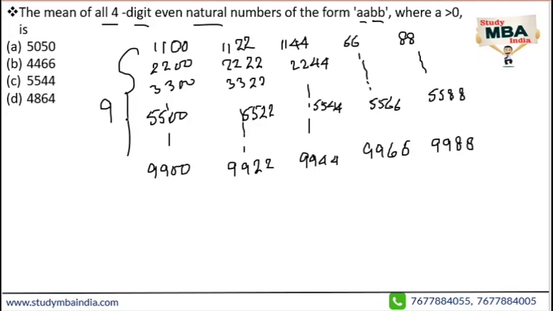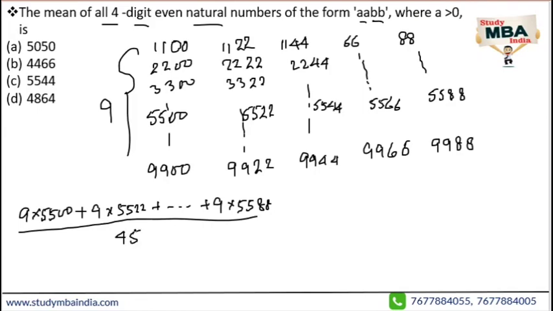So what we can do is take 9 times 5500 plus 9 times 5522 plus 9 times 5544 plus 9 times 5566 plus 9 times 5588, which gives the sum of all these numbers, divided by 45.